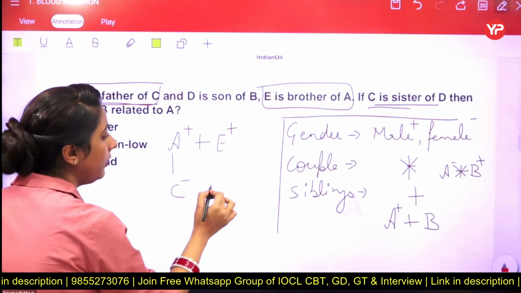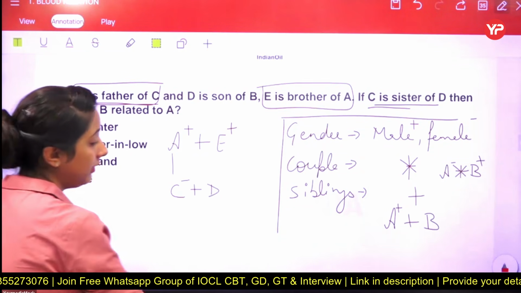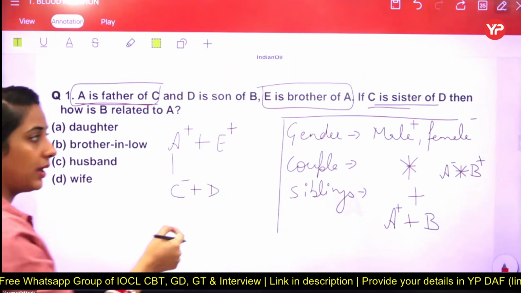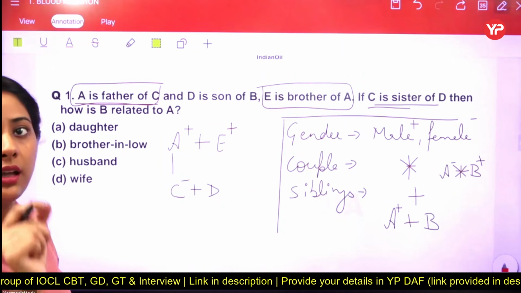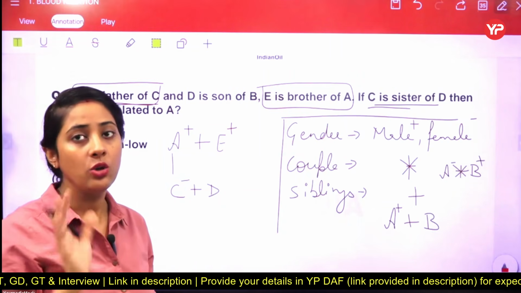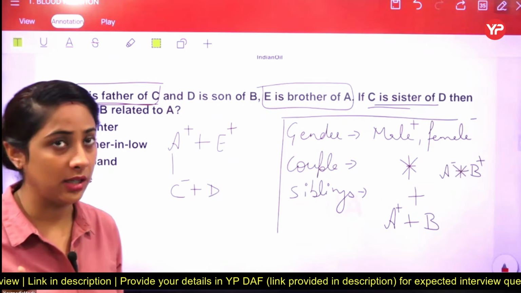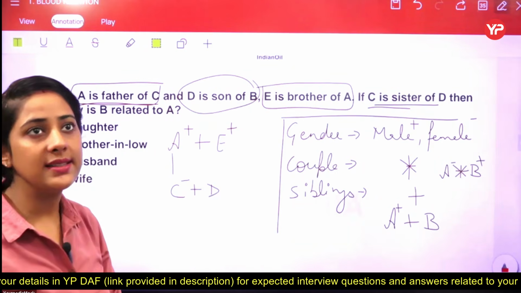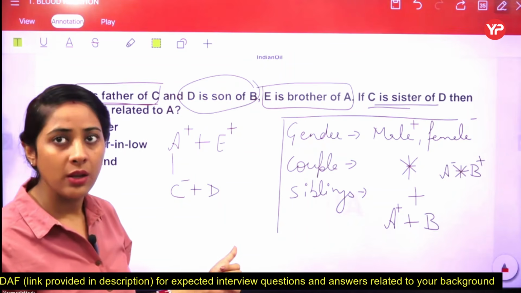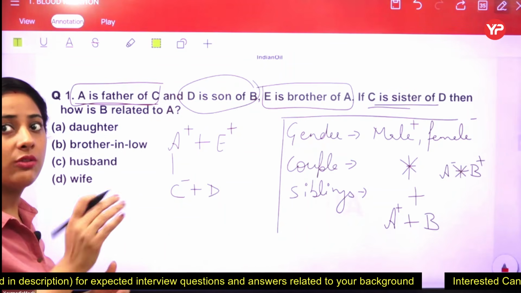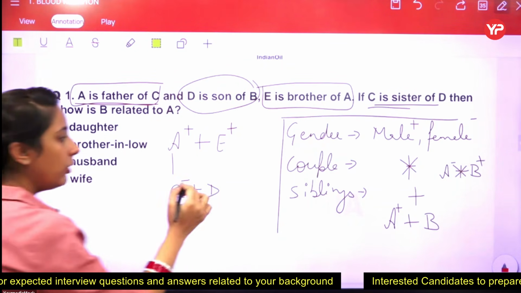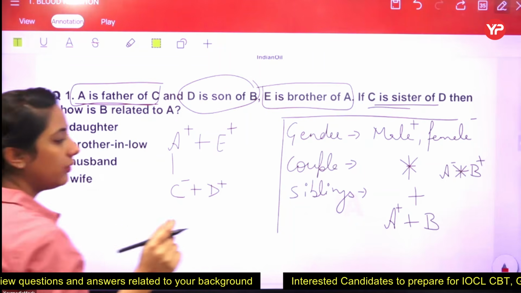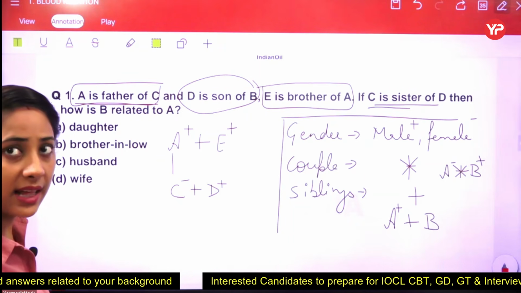C is the sister of D, and to represent that one, we are using a sign of plus. Now, we do not have any clarity about the gender of D right now. So, we are not doing anything. So, now coming back to this point which we have missed here, D is a son of B. Now, we have a D. So we can make that one, D is a son of B. So now we can say that yes, the gender of D is very clear, that is a male personality.